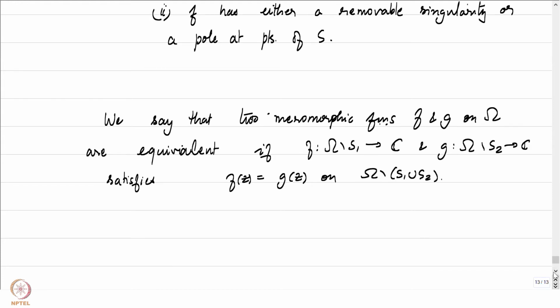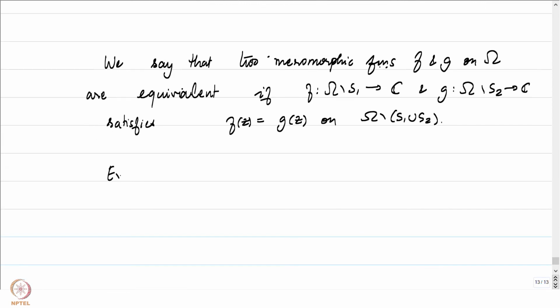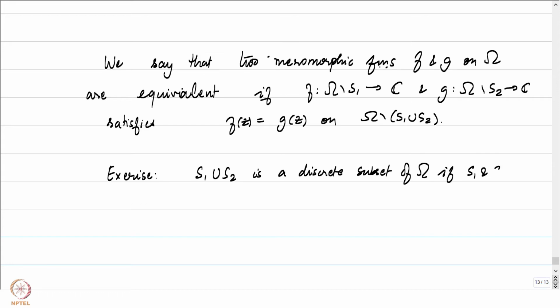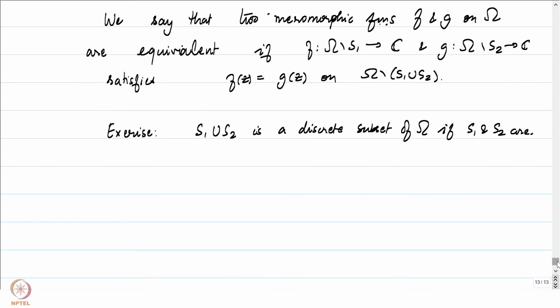So I'll give you an exercise here. You should sit down and check that if S1 is a discrete set and S2 is a discrete set, then S1 union S2 is a discrete subset of omega. And therefore, the equivalence relation is effectively telling us that if you look at omega minus S1 union S2, then the functions f and g are the same there.